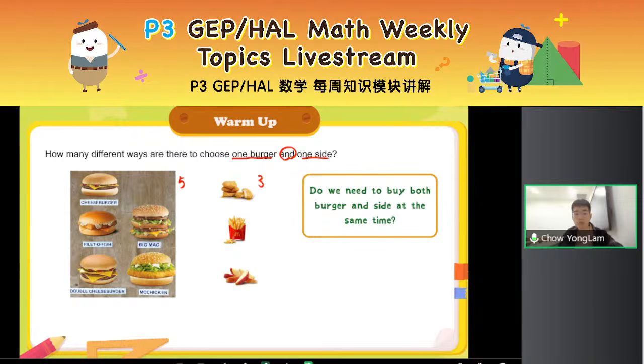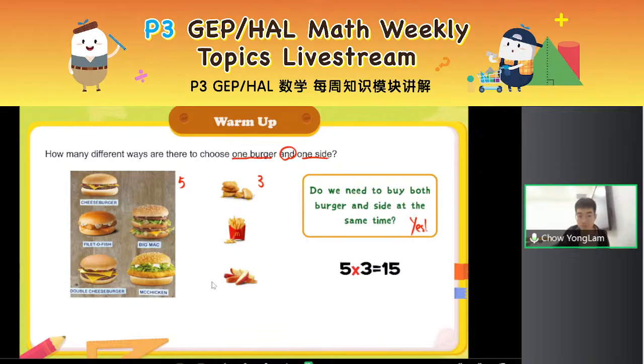Yes, right. We need to buy both a burger and a side at the same time. So Teacher Yong Lam will need to choose 1 out of the 5 burgers and then 1 out of the 3 sides. For every burger I choose, I can choose my sides. There are 3 ways. So altogether, there are 5 times 3 equals 15 ways to choose one burger and then a side.